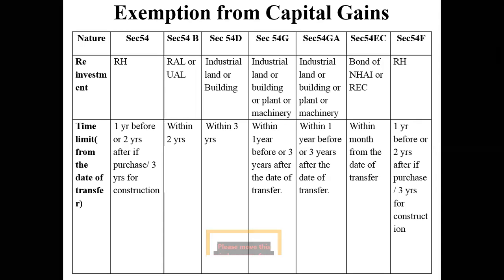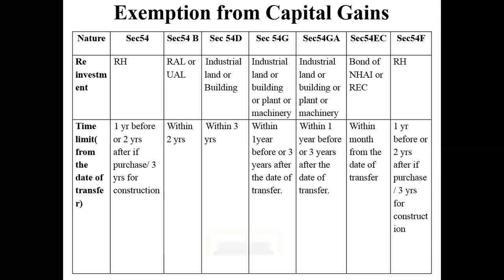Just think logically. Suppose tomorrow, Rashmi, you decide to sell your house. When you sell your house, you need to have some place to stay somewhere else, right? Normally, no person will ever sell his existing house and go and stay in a rented house. At least that thing will not happen.